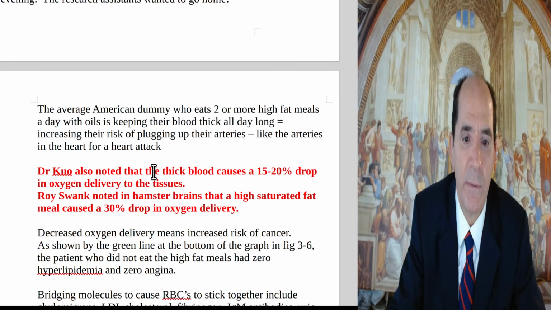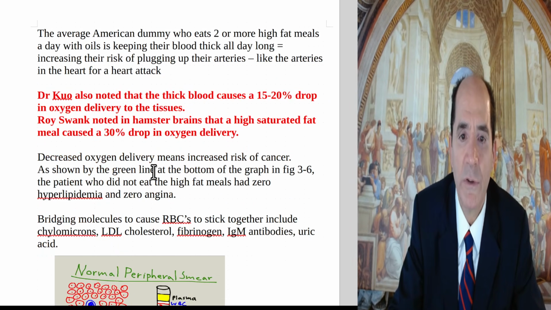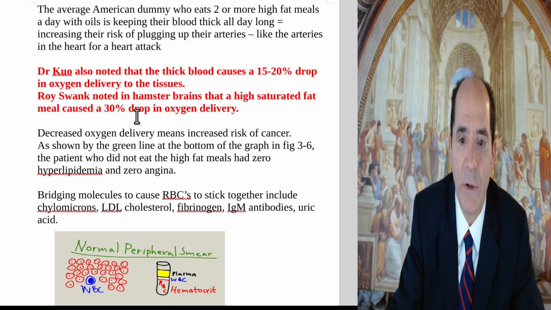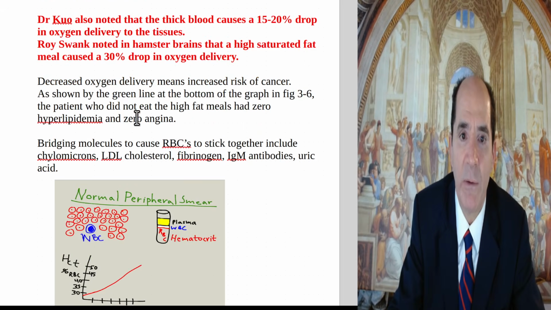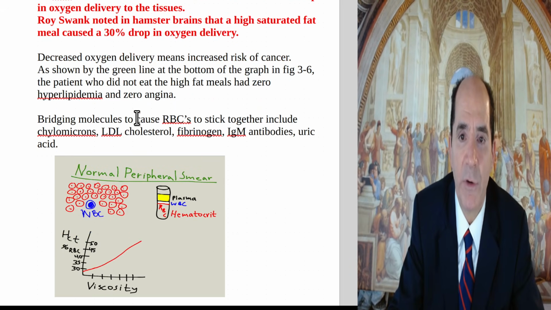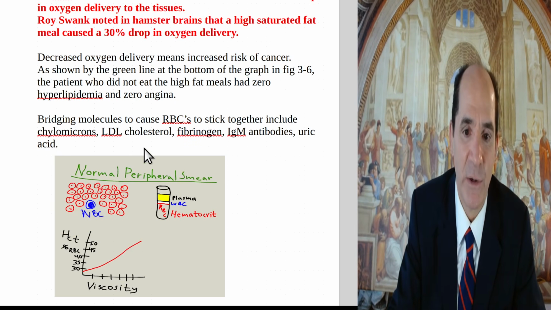Dr. Cole also noted that the thick blood caused a drop in the oxygen delivered to the tissues of about 15 to 20%. Ray Swank later noted that in hamster brains, with a high-saturated-fat meal, he would get a 30% drop in oxygen delivery to the brain tissue. You don't want that, okay? That could put your brain cells at increased risk for apoptosis.